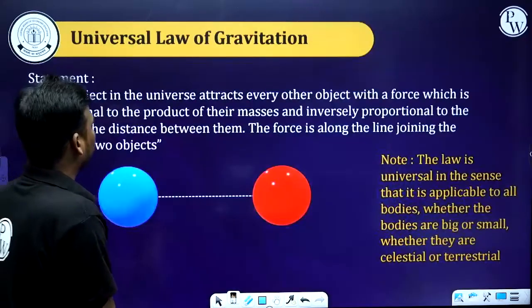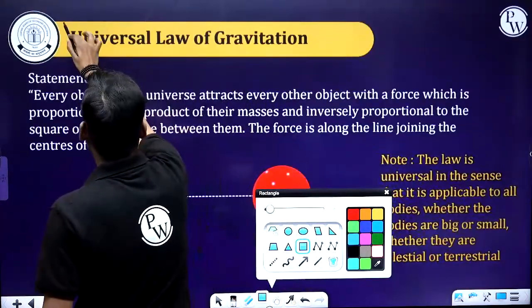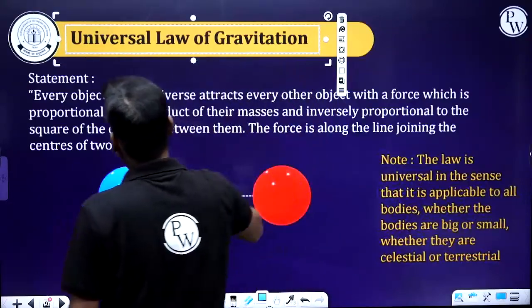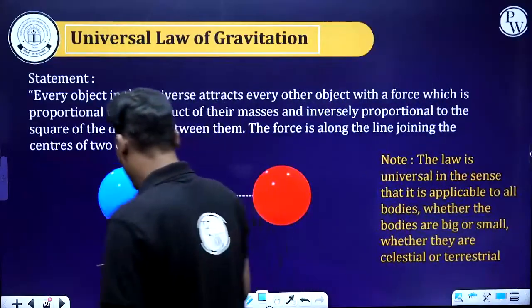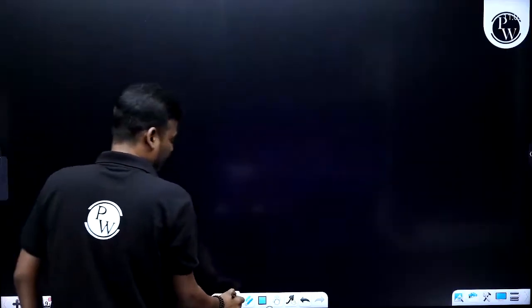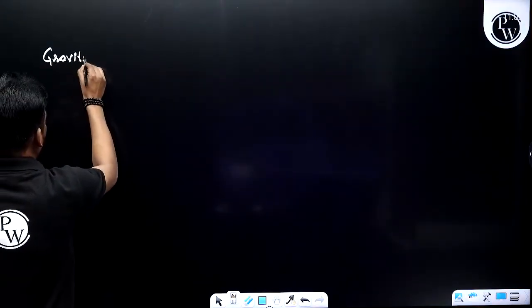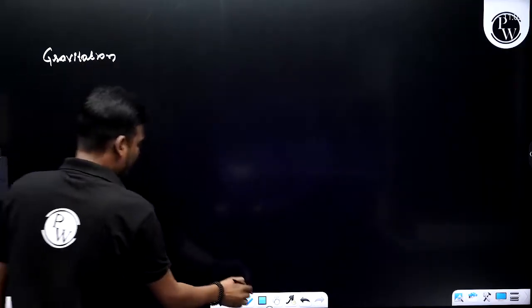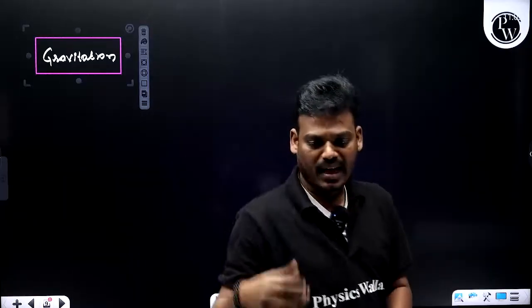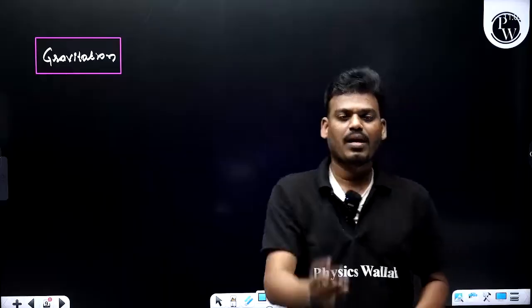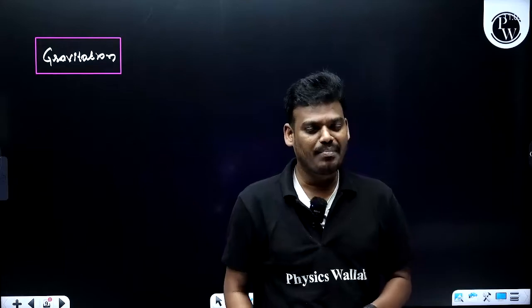The topic is the universal law of gravitation. So first you need to know what is gravitation. Instead of the universal law of gravitation, first we need to know what is gravitation. So gravitation means, listen carefully, if I throw anything up, let me consider this is a cell, if I throw upward, again it is coming back. One more time, if I throw upward, it is coming back.